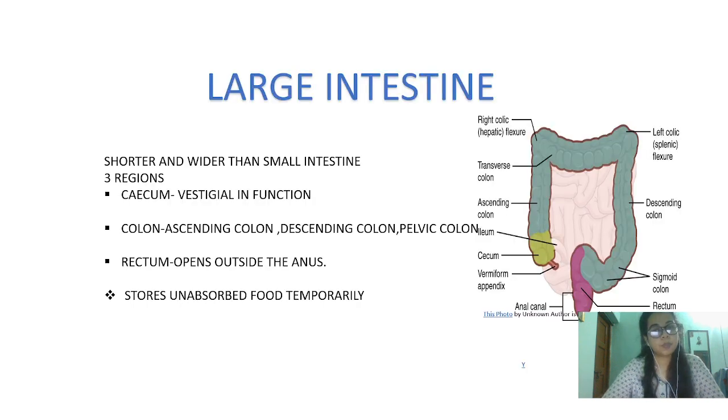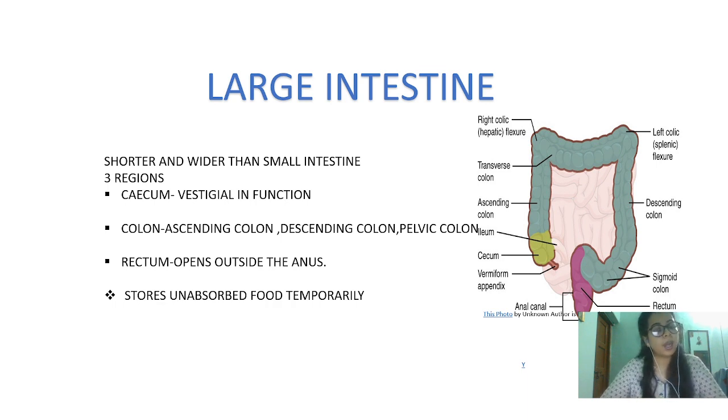Coming to the last part, the large intestine. As you can see here, it is the widest part as compared to the small intestine, but it is shorter in length. It consists of the cecum, which bears the vermiform appendix, then the ascending colon, the transverse colon, the pelvic colon, the descending colon, and the rectum or anal canal, through which the undigested food comes out.